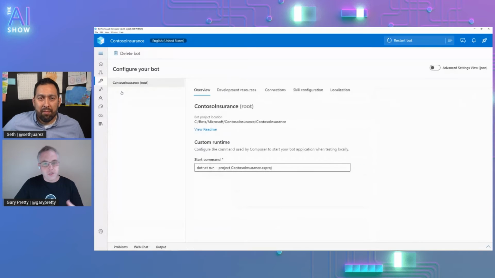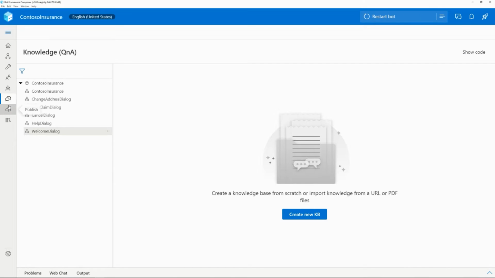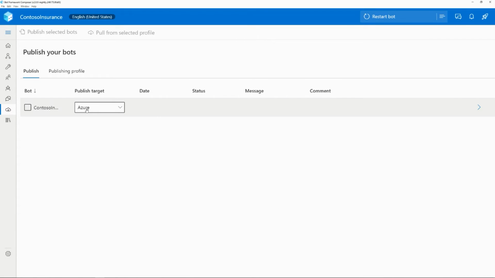And one of them is over here on this connections tab. So this is in my bot settings. I'm in connections. So two things to call out here. The first one is I now have the ability, because I've published my bot, I've provisioned all of the Azure resources I need for this bot, and I've published it directly to Azure straight from Composer. I didn't have to go to the Azure portal. I didn't have to create any Azure resources. I provisioned them all from in here, and now I can do one-click publishing, which is just awesome.